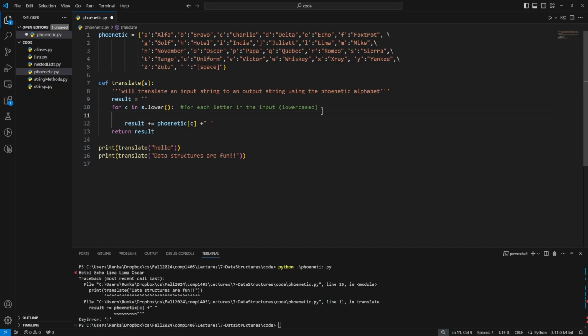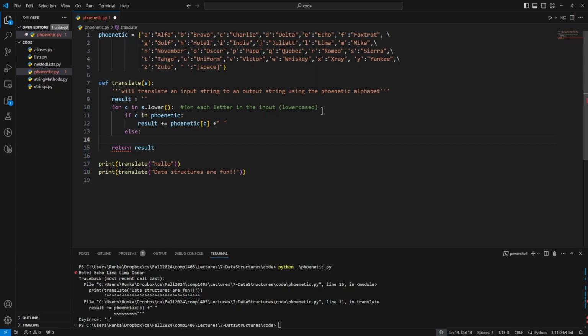So instead of just immediately saying phonetic at c, we'll say if c is in phonetic at all, if the key we're looking for is in this dictionary, then we'll do the translation. But if it's not, we'll just put something in there. We'll say result plus equals, and we can take the letter that we got. So if we get an exclamation mark, it'll put an exclamation mark in the output. It's possible we could just do nothing, so instead of putting c, we just leave a blank, and that would strip away all the extra punctuation, but this is fine as well.